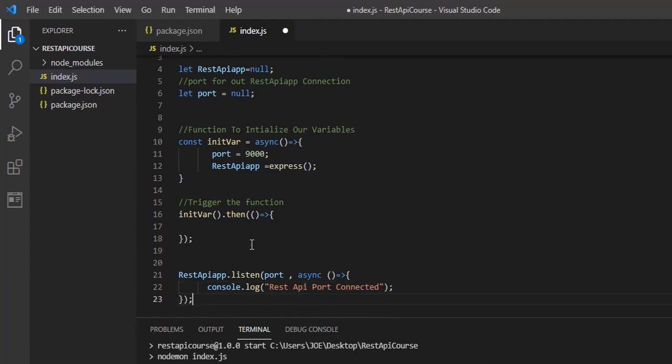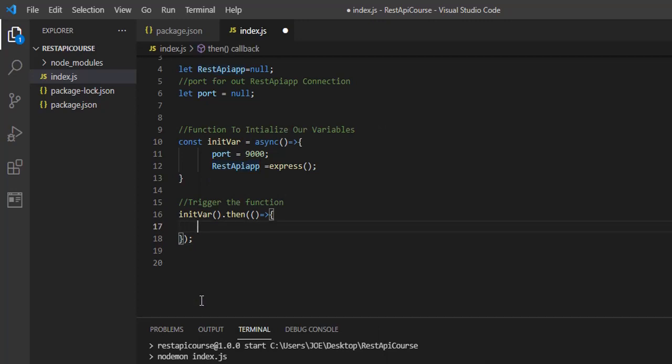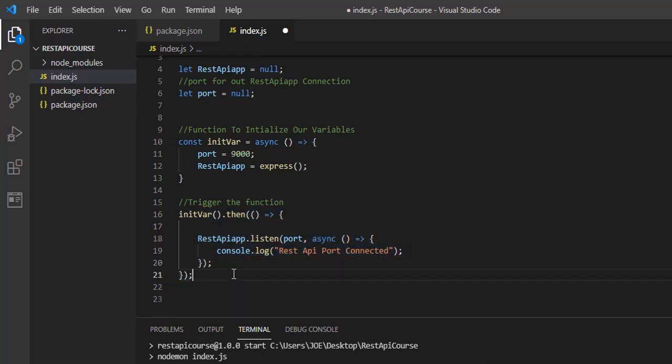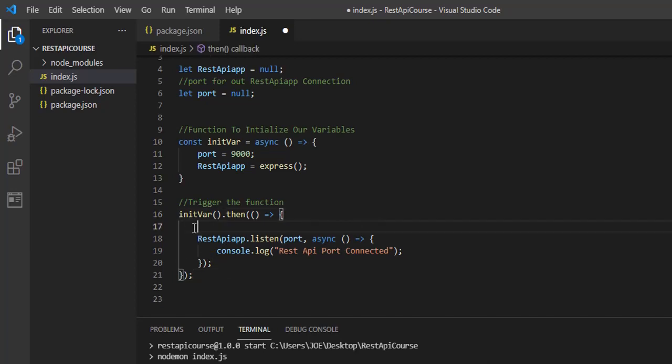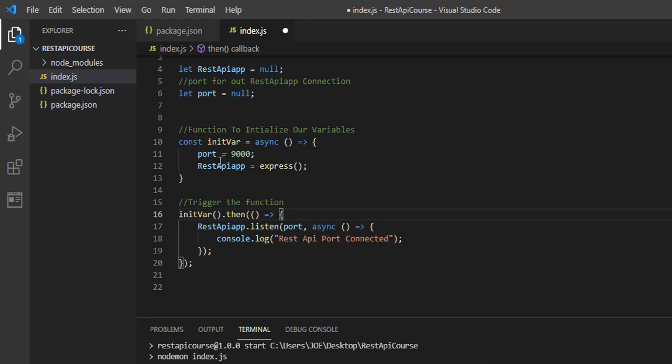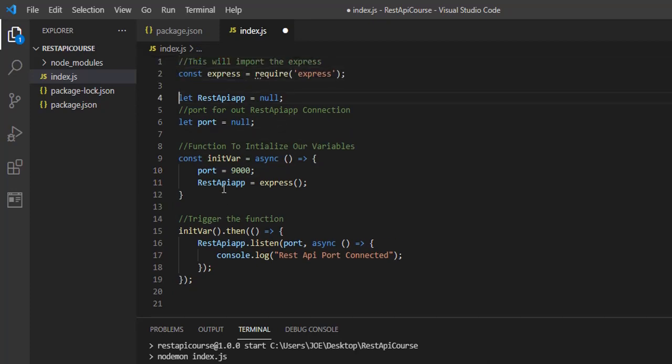So when the function is executed, it is going to listen to the port. So after you initialize the variables, we're going to listen to the port. So we're going to copy this. After you call the function to initialize the variables, we now listen to the port. Okay, so we are one step forward now. So now we initialize the variables, and now we are listening to the port.